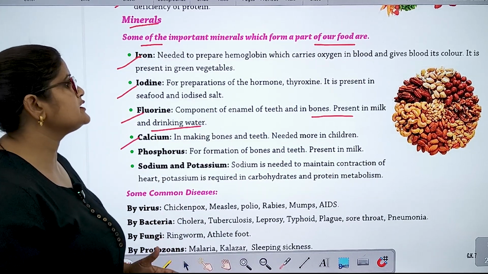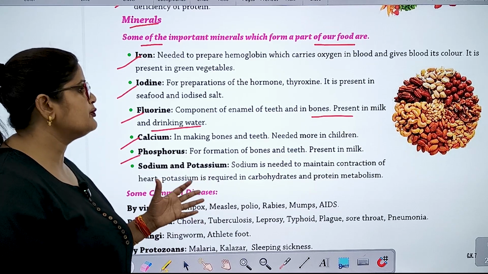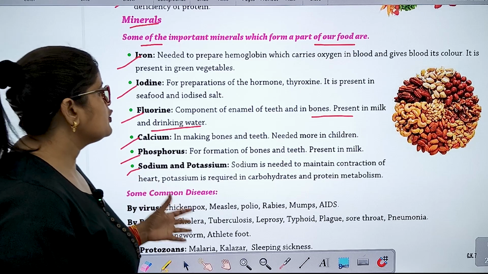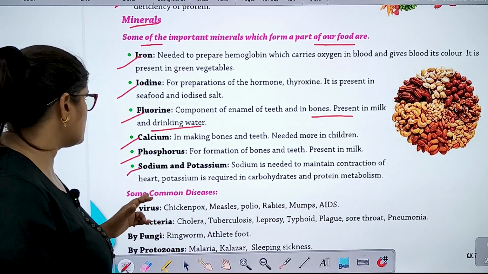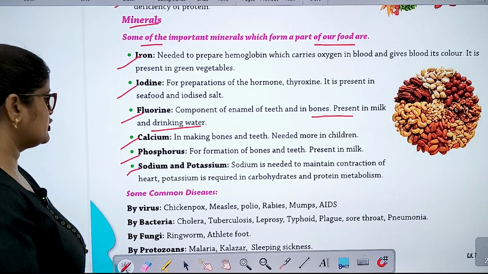Calcium in making bones and teeth, needed more in children. Phosphorus for formation of bones and teeth, present in milk. Sodium and potassium. Sodium is needed to maintain contraction of the heart. Potassium is required in carbohydrate and protein metabolism.